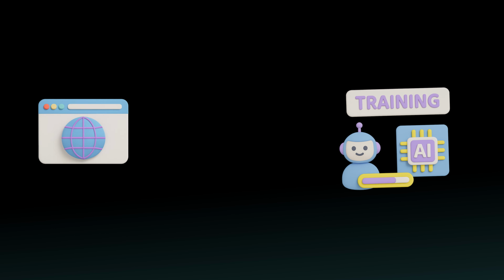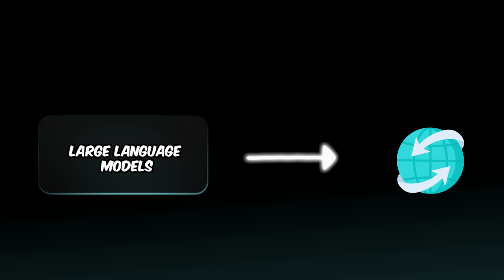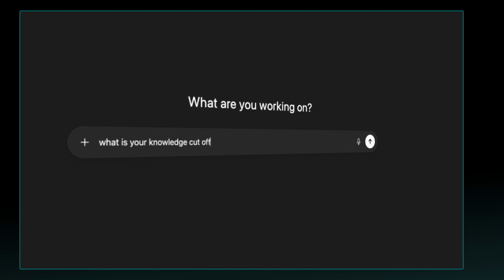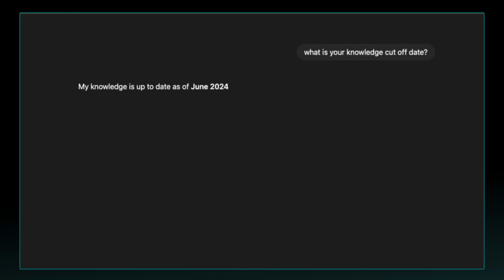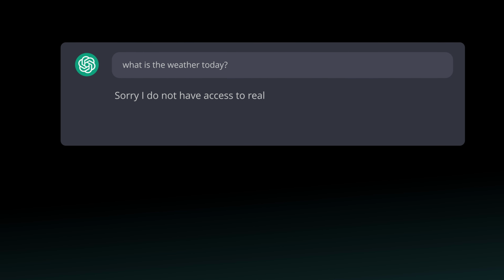It can do this because it's been trained on a gigantic amount of data, millions of articles, blogs, and basically the entire public internet. But there is one big problem. These LLMs are not connected to real-time information. Each model has a knowledge cutoff date. Any events, news, or data after that date, the AI has no idea. So if I ask, what's the weather today? It will tell me it can't give me real-time information. This is the exact problem that AI agents are designed to solve.